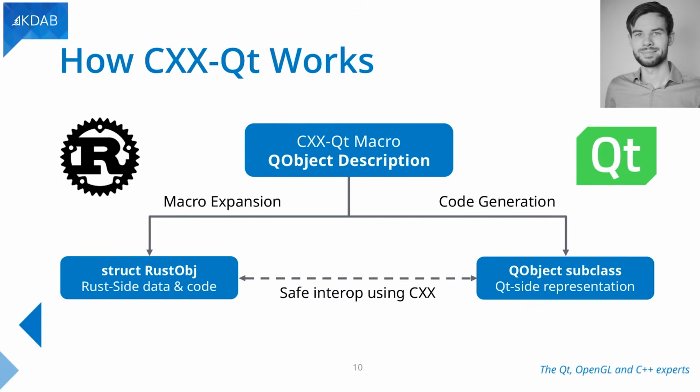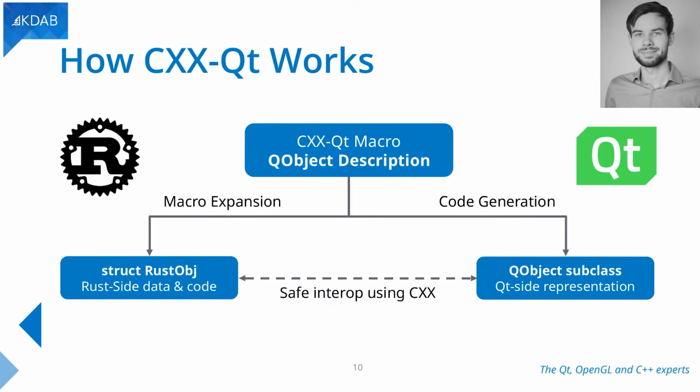So how does it work? It actually works very similar to CXX. So you have, in this case, a CXXQt macro on top that you add to your QObject description. It goes again these two ways. We generate code for C++/Qt, where we actually just generate a Qt object subclass like you would just write it normally, which is the Qt side code that you end up with.